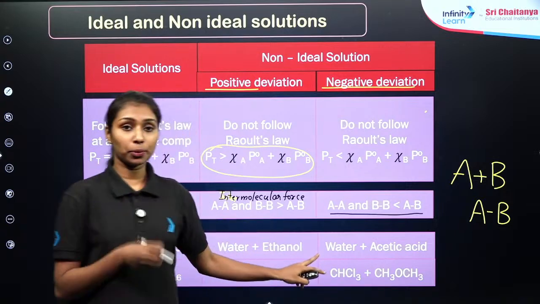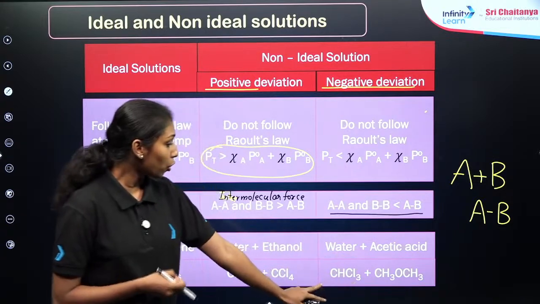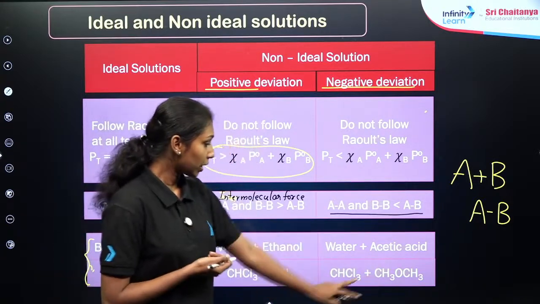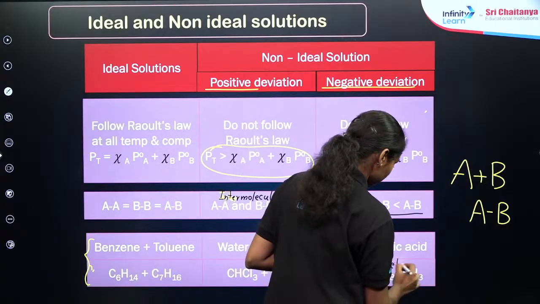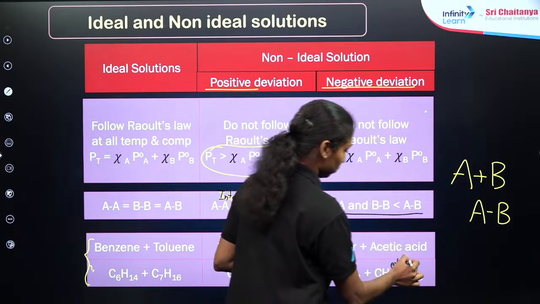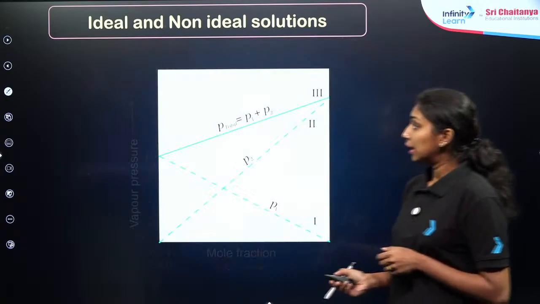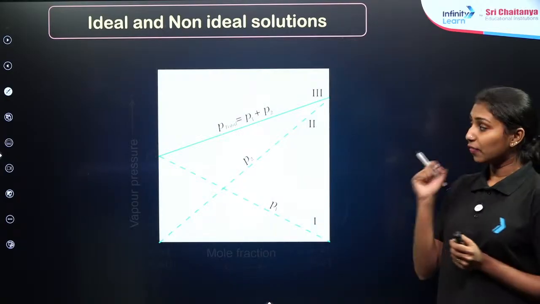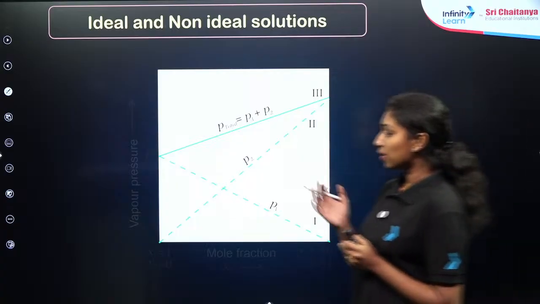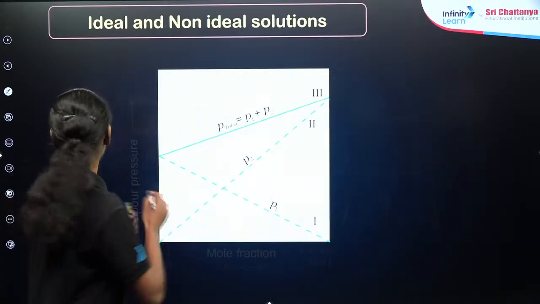Again, examples are very important. Water plus acetic acid and chloroform plus acetone molecule, right? Sorry, ether molecule. Yes. And then here is the graphical representation for the ideal solution. This was already discussed in the last class.